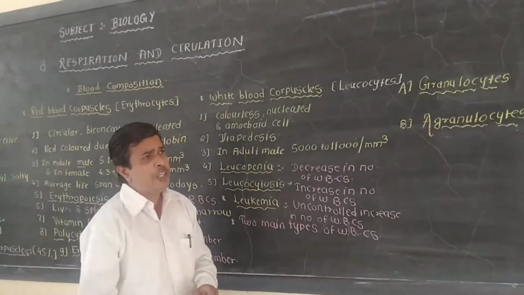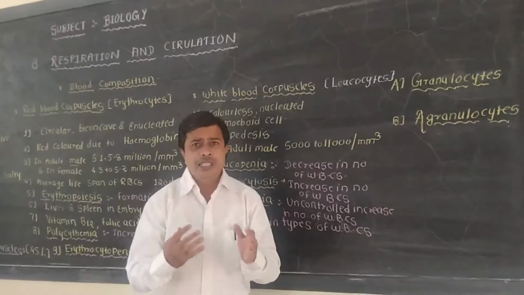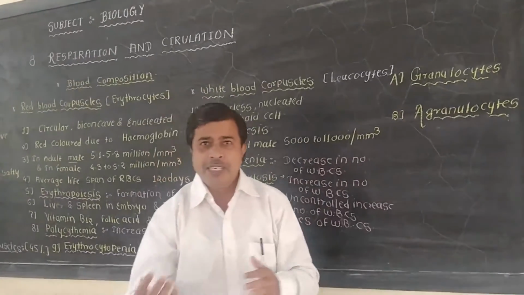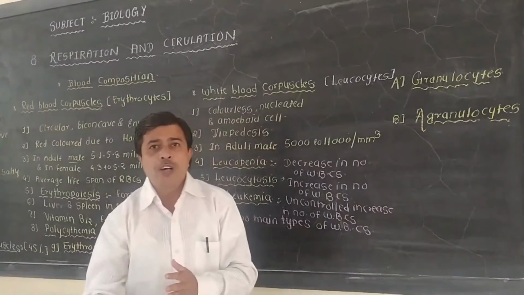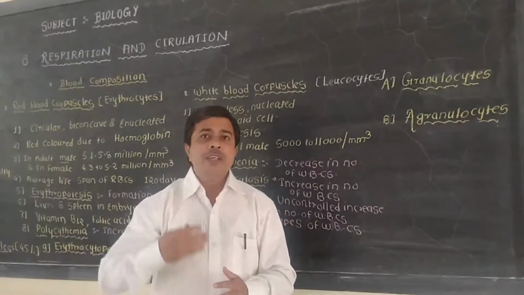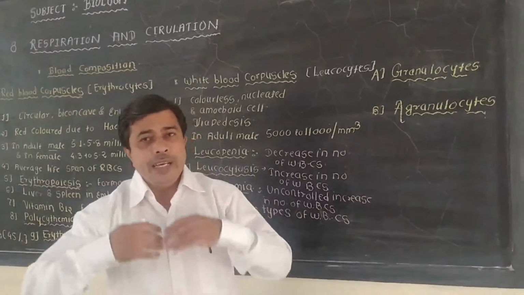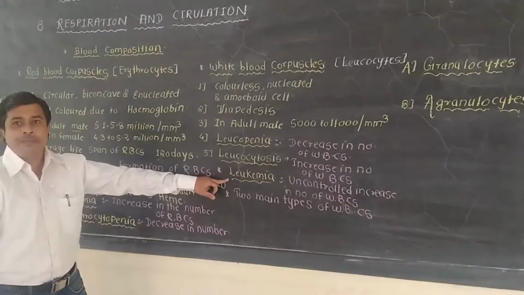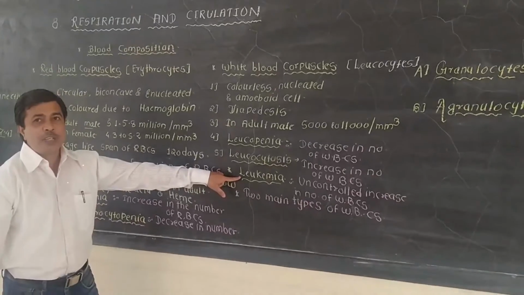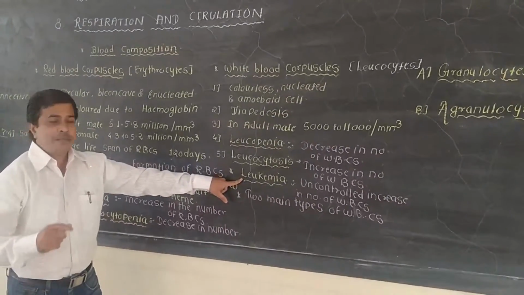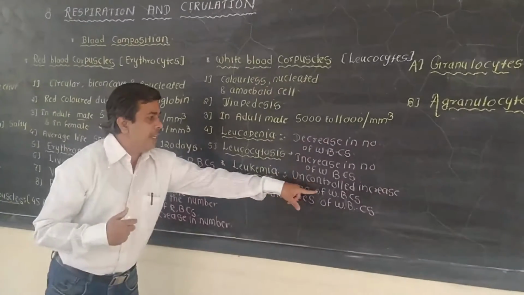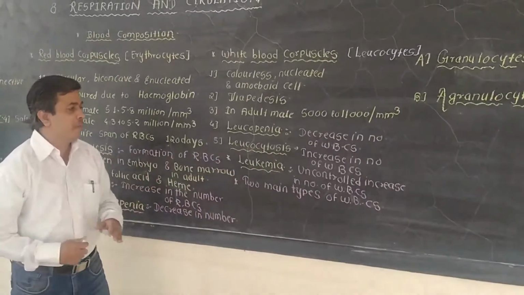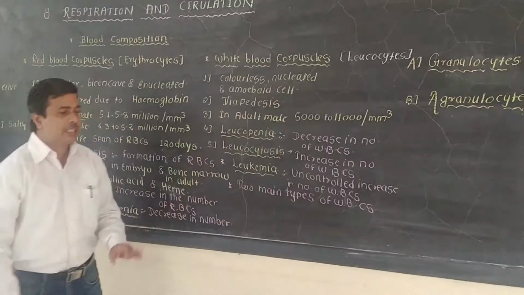And in certain conditions, these WBCs will increase abnormally, meaning there is uncontrolled growth or uncontrolled increase in the number of the WBCs. This process is known as leukemia. Leukemia is also known as blood cancer. This uncontrolled increase in the WBCs causes leukemia. It is one type of cancer, that is the blood cancer.